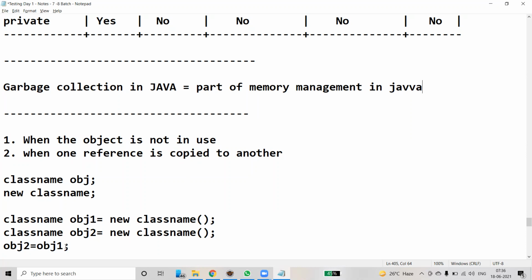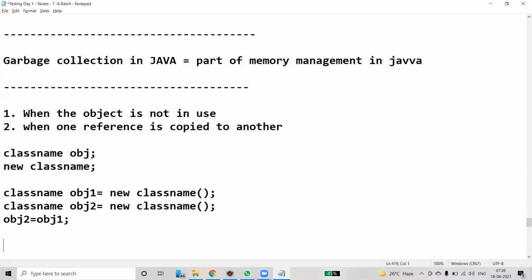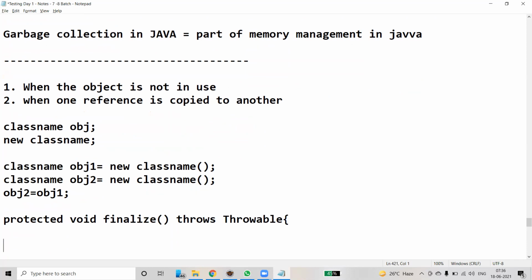If you want to invoke it on your own, there is a method called finalize. Protected void finalize, this is the method we use. I will explain these exceptions later. This is how we handle garbage collection on our own. Finalize is a system built-in function, and we can use the finalize method in Java.